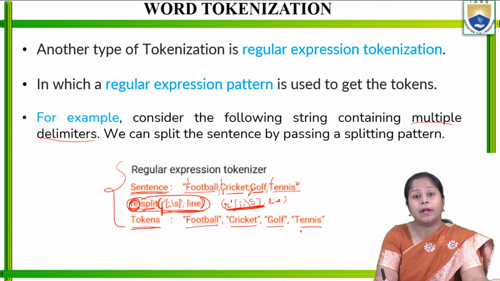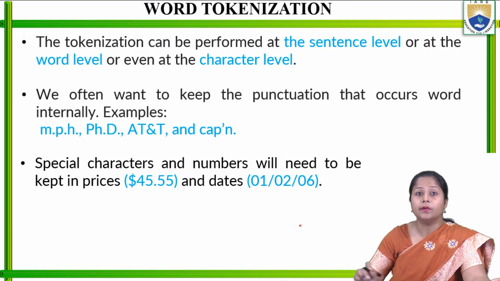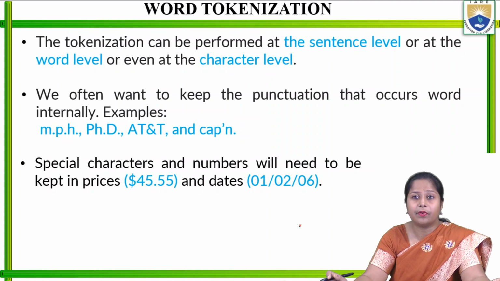So that is going to match that, and without that it is going to just print the different tokens in the form of words. So tokenization can be performed at the sentence level, or at the word level, or even at the character level. So we can even use different characters as a token, right?